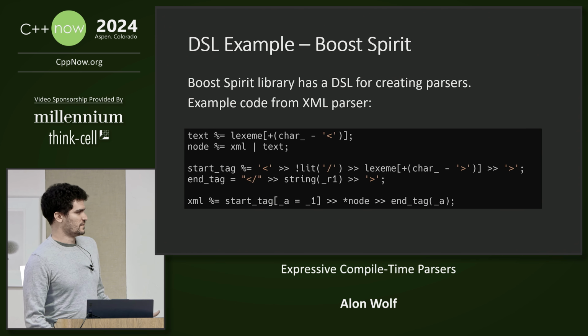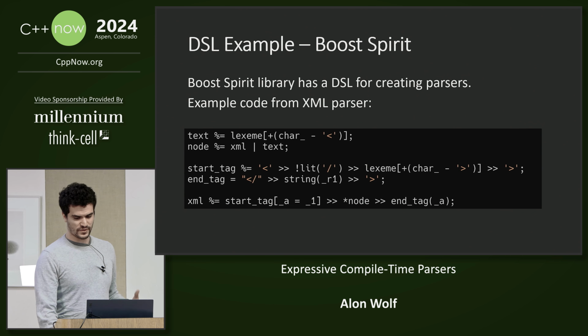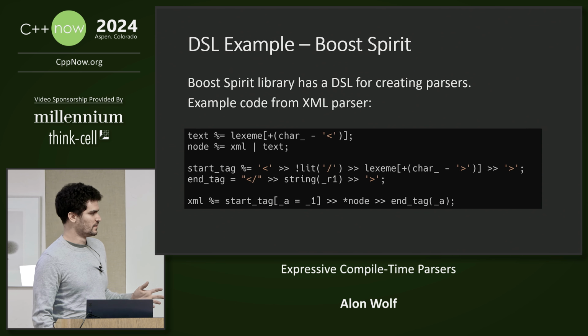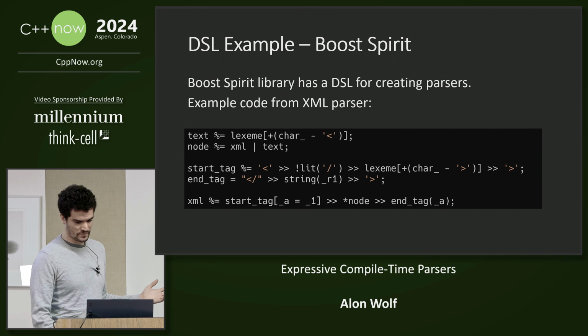Here you can see an example of a DSL in C++. We can create a DSL in C++ by using multiple operator overloading. What you see here is part of an XML parser implementation that uses the Boost Spirit library. Boost Spirit is a library for writing runtime parsers, and it has a DSL.